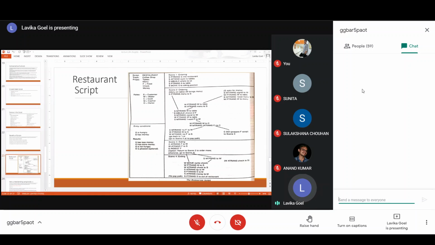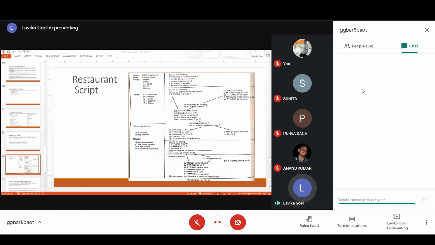So these were some set of separate events which would occur if the menu is not on the table. So we have created a separate link, and then through these lines we have just connected it to the common set of events. Now, scene 2 was involving many events because the food may be present or may not be present in that restaurant, and the menu may be there on the table or may not be there. So that is why we had different branches of this. You can say a tree kind of a structure.